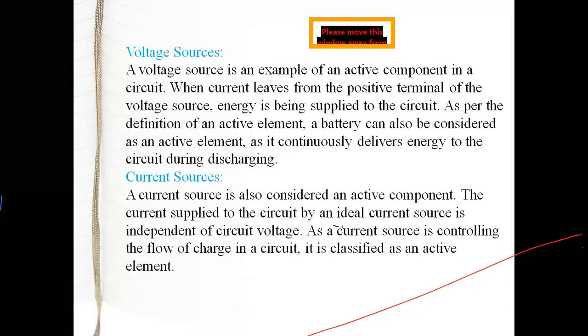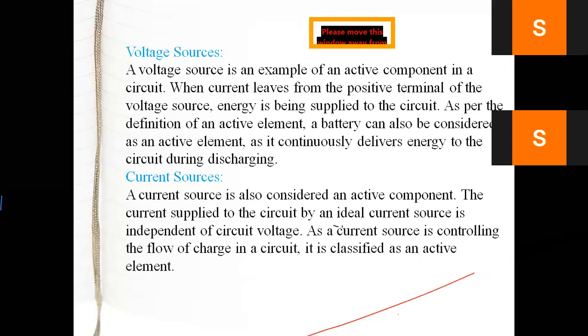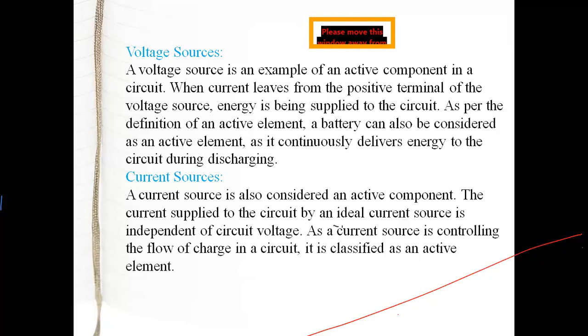Then the next one is the voltage source; this is an active component. We will see that in detail, because I think only 1 or 2 minutes are remaining. Similarly, the current source is also considered an active component, meaning it supplies current to any circuit. This may be an independent current source or a dependent current source. The voltage source we also call an active component, because when current leaves the positive terminal of a voltage source, energy is being supplied to the circuits.